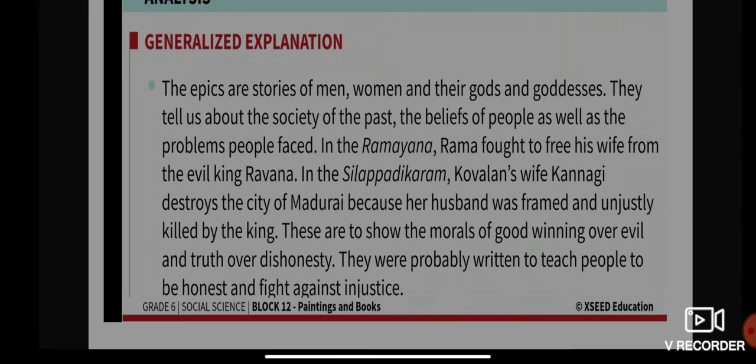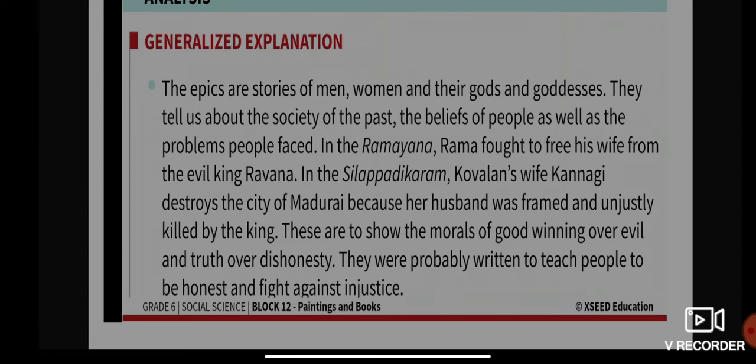In the Ramayana, Rama fought to free his wife from the evil king Ravana. I'm sure we have heard the story of the Ramayana, right? In that epic, Rama was fighting to free his wife from the evil king Ravana, who took away his wife.